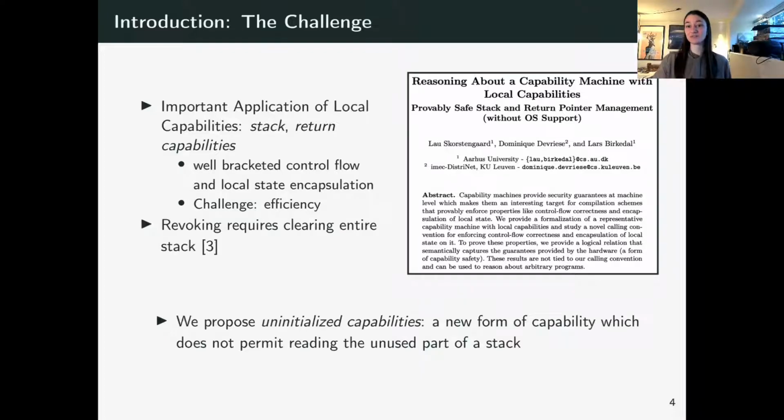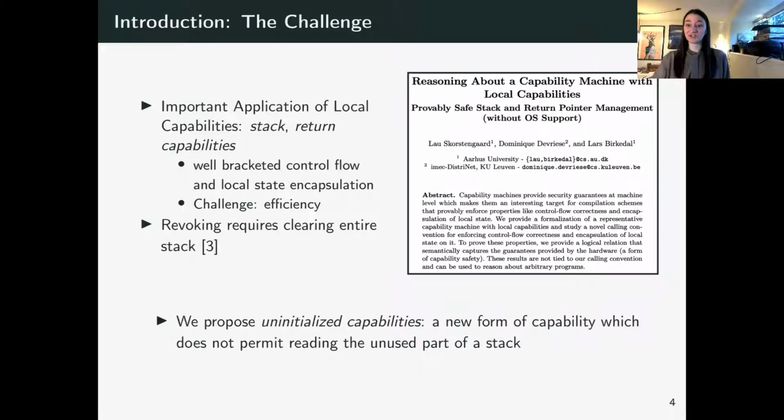And these two applications must enforce two abstractions that exist in most high-level languages, namely well-bracketed control flow and local state encapsulation. And we expect these two abstractions to really be inherently stack-related. So we want our stack to act in a very specific way that should enforce these two abstractions. However, as we'll see in more detail, the challenge is to enforce these two abstractions efficiently.